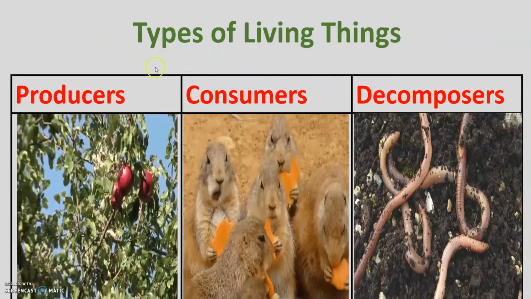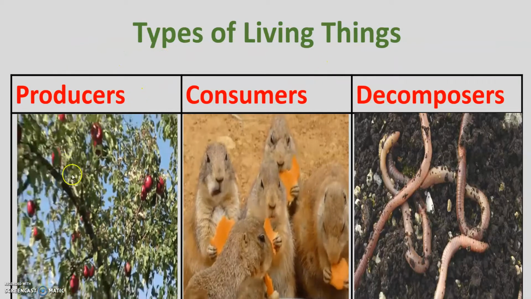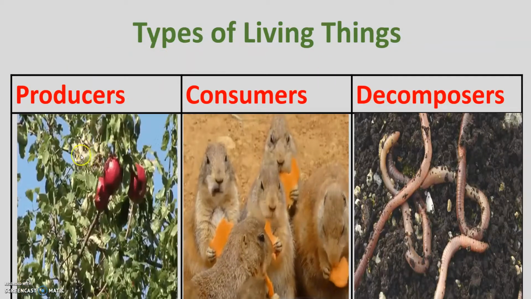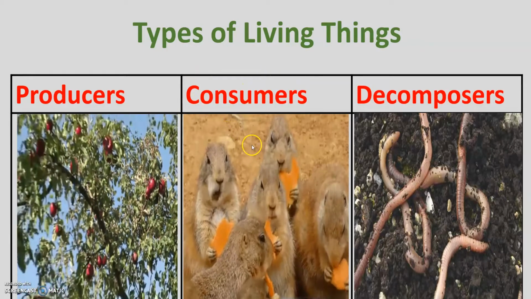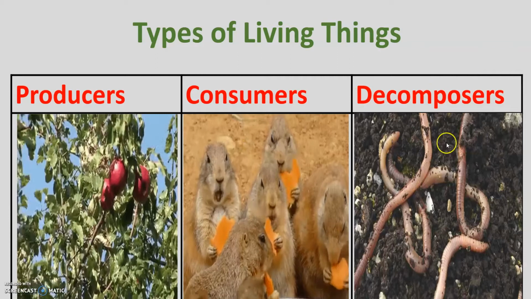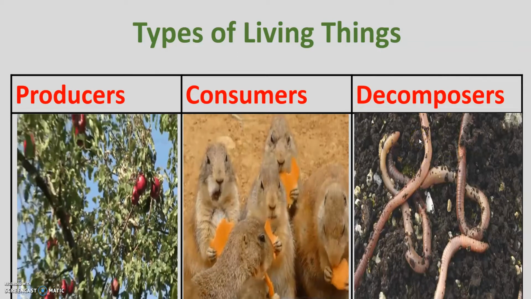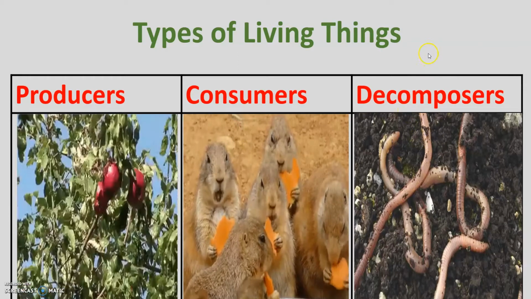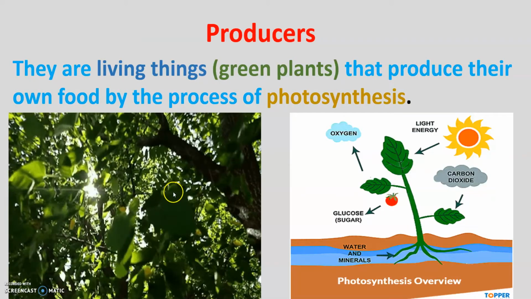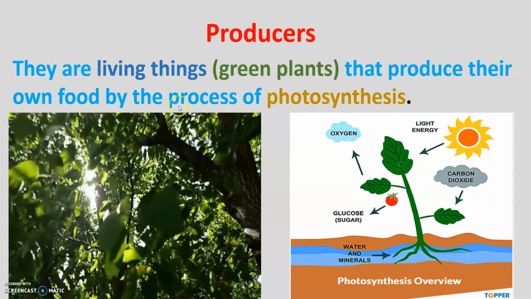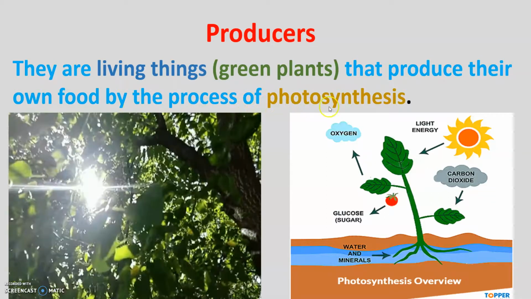So the types of living things are the producers, like the green trees that produce food. Consumers, the animals that eat this food. Decomposers, they decompose the food, they break down the food. Now, producers, they are the green plants. They produce food by a process of photosynthesis.